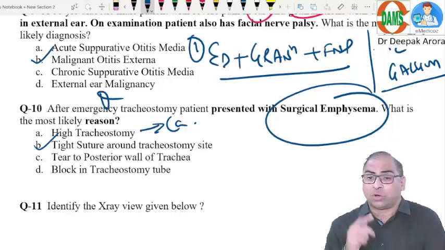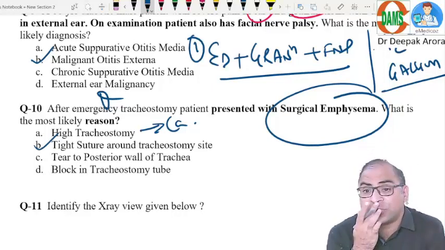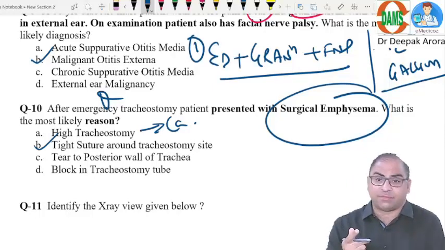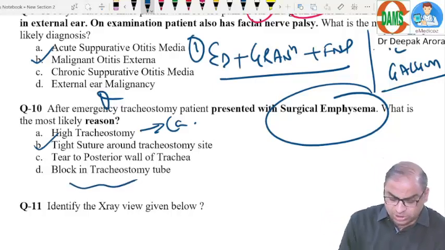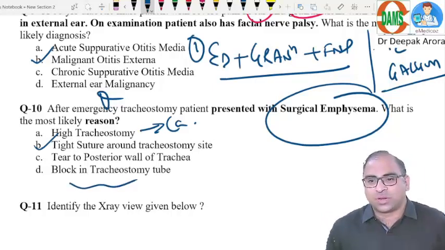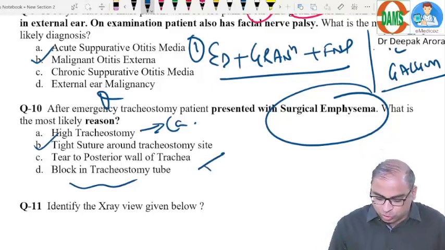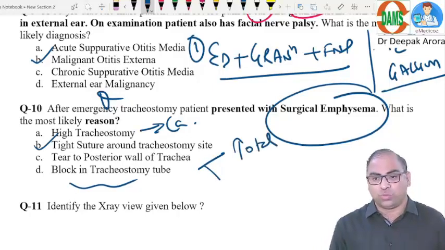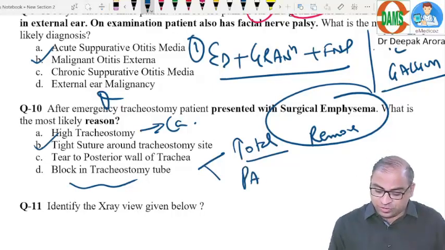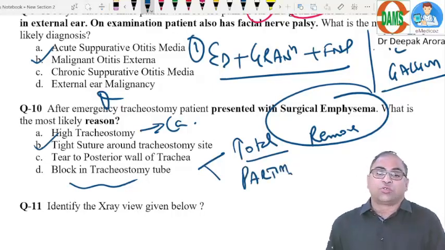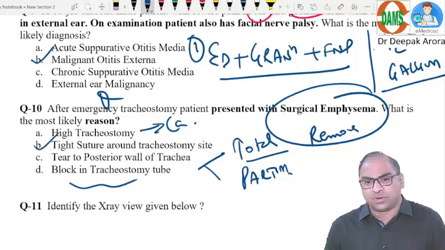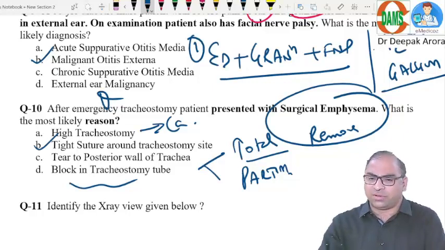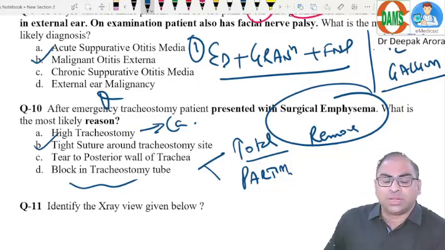Tear to the posterior wall. If you cause trauma to the posterior wall, it will not lead to surgical emphysema. It will lead to many complications, but not surgical emphysema. And what is the last option? Block. This was an MCQ which we were expecting, block in the tracheostomy tube. So two possibilities: if total blockage, we remove the tube, and if partial blockage, we do suction. So this was the concept of tube blockage. Among these 4 options, this is an easy MCQ, and we should not go wrong because it's simple surgical emphysema, because you have given a tight suture. Clear? Option B will be the best choice.